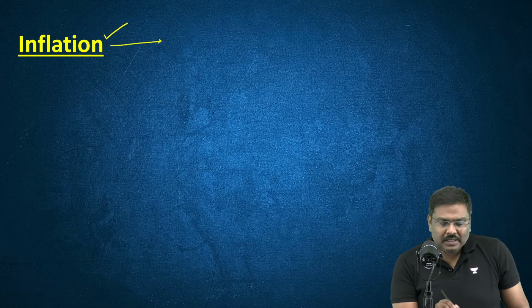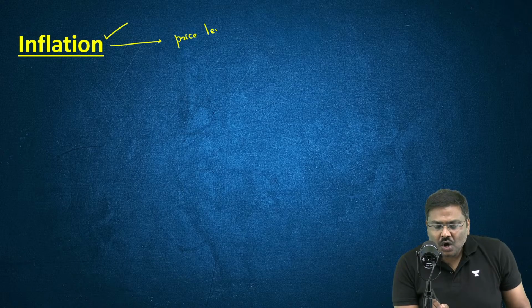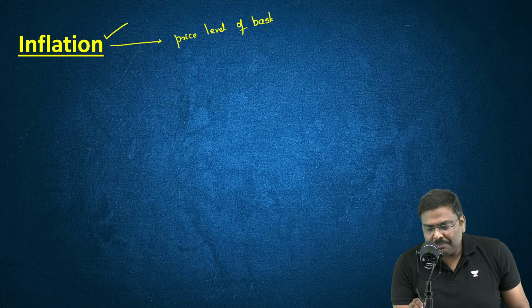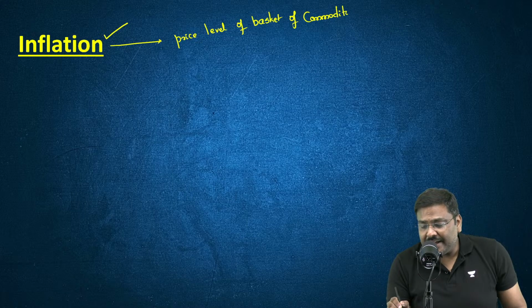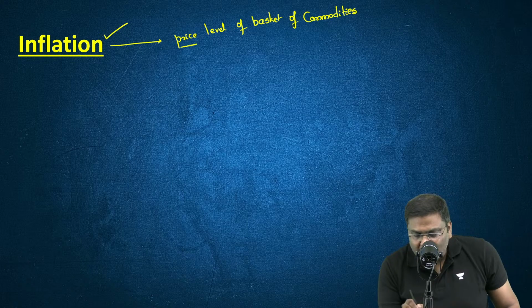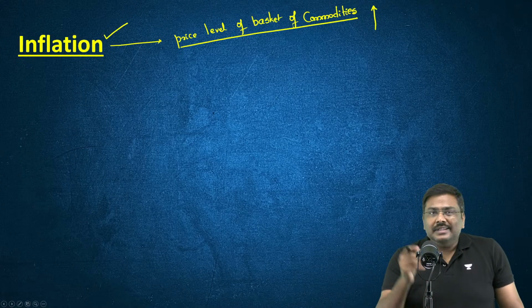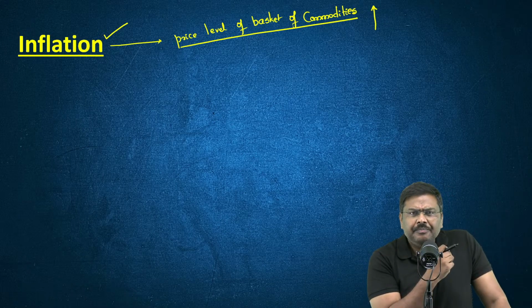Point number one, inflation simply means the price level of a basket of commodities is increasing. The price level of a basket of commodities is going upwards. That is called inflation. Now, what is the meaning of it?